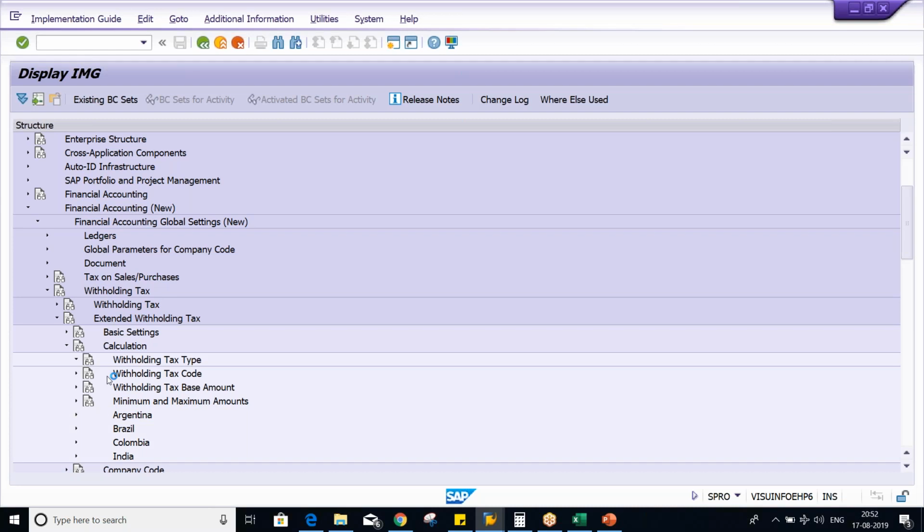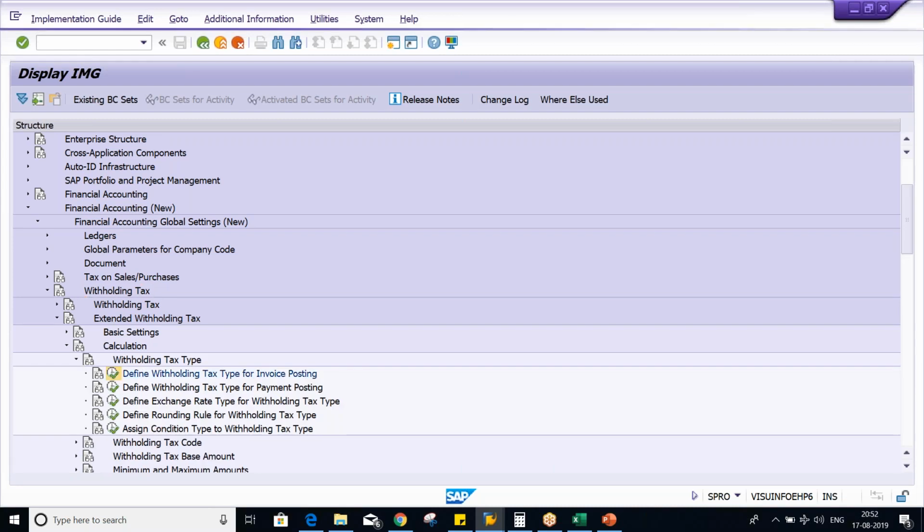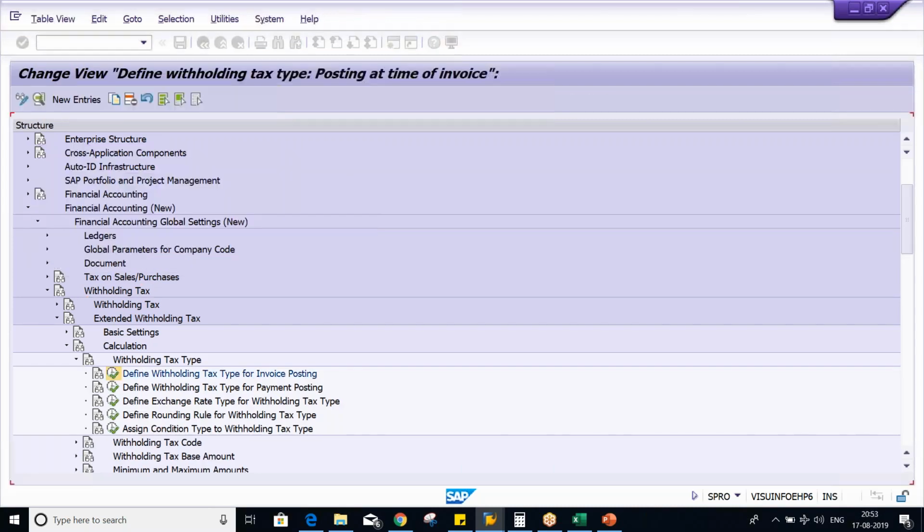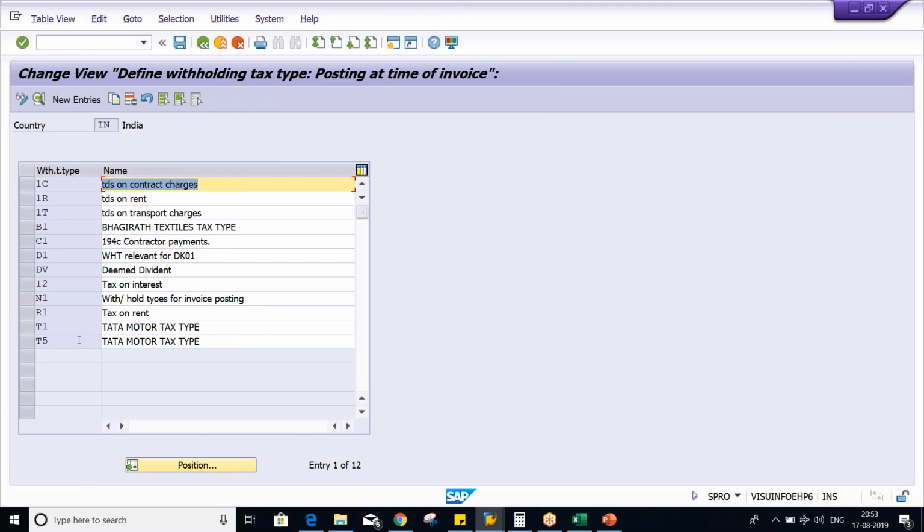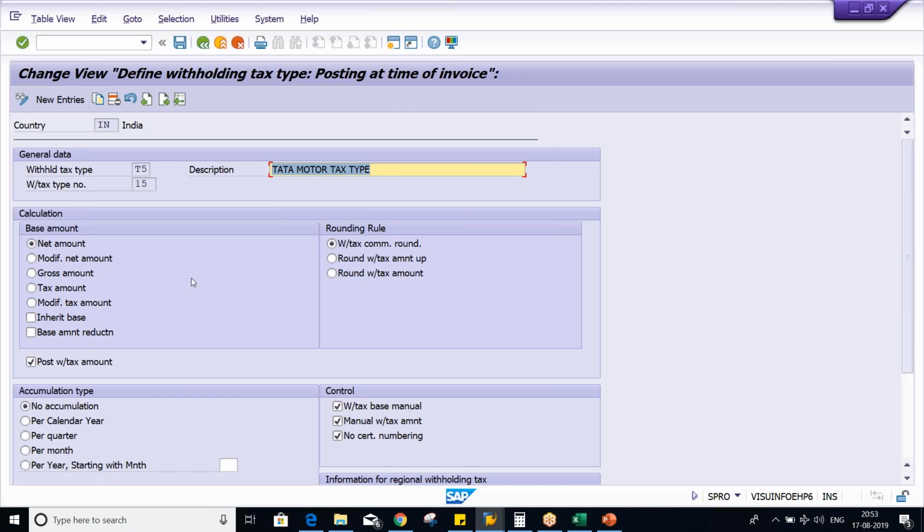So here, tax type. Now, give your country code. And I have already defined a tax type. This T5 I'm going to use. So look at here, guys, the base amount. Okay, base amount. So base amount is like here net amount, gross amount, right? Tax amount. Now, we'll have a look at these one by one. Okay, if we are going to select here net amount.